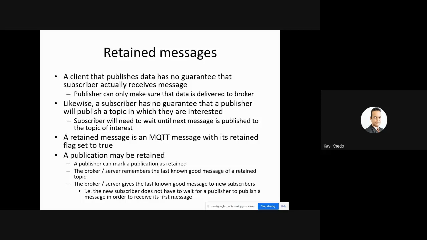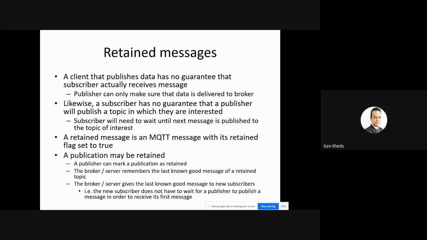What we are saying here is, if a message is retained, it is saved at the broker. When a new subscriber comes in, it always gets the value. The new subscriber does not have to wait for a publisher to publish a message in order to receive its first one. It will receive the last known message for that topic.